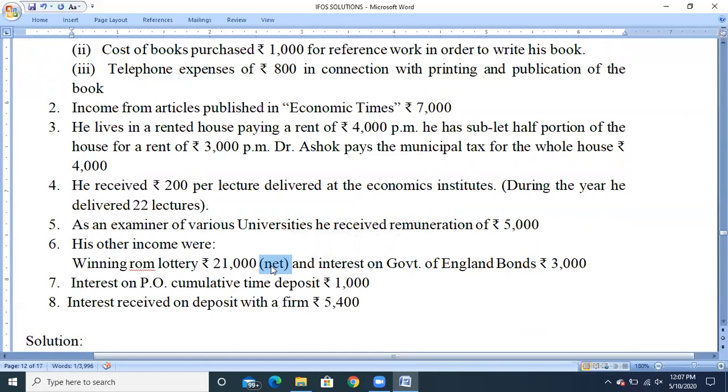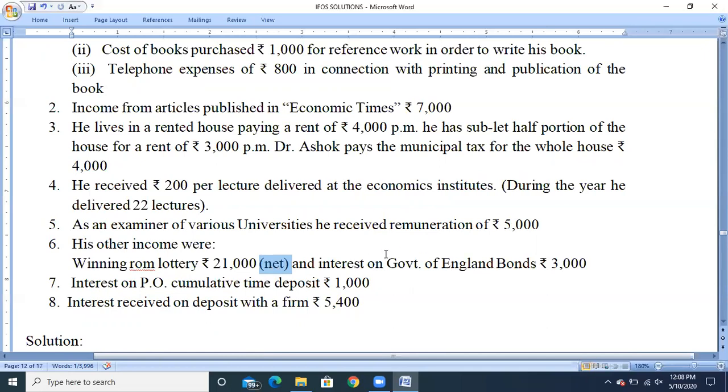Grossing up will be done using the formula net amount into 100 divided by 100 minus tax rate. So net amount is 21,000 into 100 divided by 100 minus tax rate. For casual income, 30% will be the tax rate. So 21,000 into 100 divided by 70 will be taxable under the head income from other sources. And next they have given the other income called interest on government of England bonds, rupees 3,000.